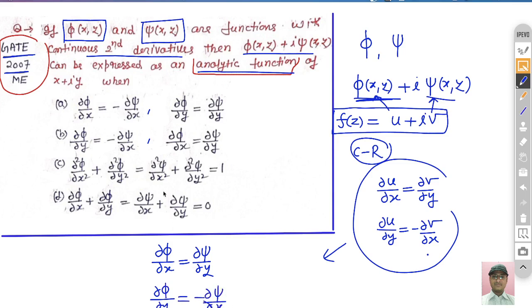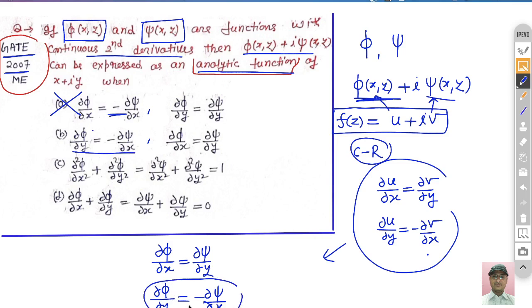Now you just match the options. If you look at the first option, it is given del phi by del x is equal to del psi by del y, and here a minus is given. So this cannot be true, right? If you look at the second option, first it includes del phi by del y is equal to minus del psi by del x. Yes, this is the second equation of the Cauchy-Riemann equations.